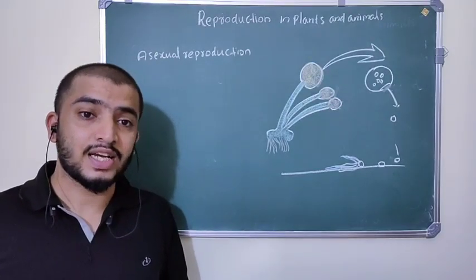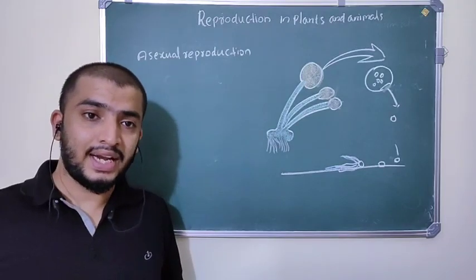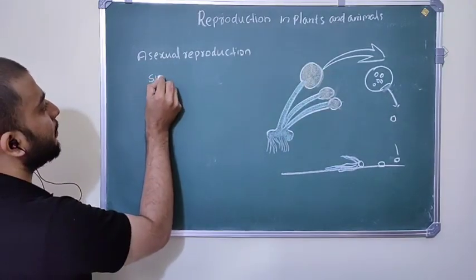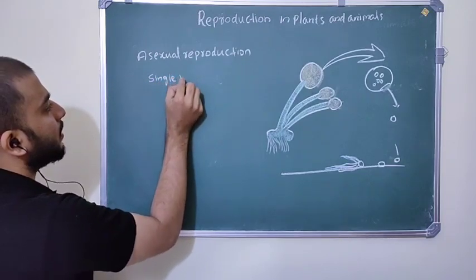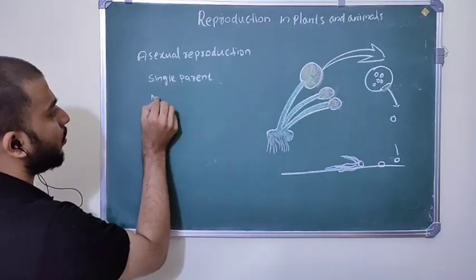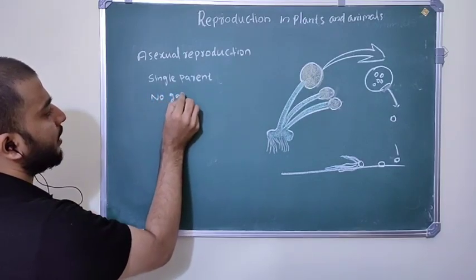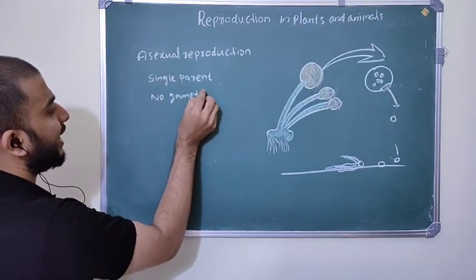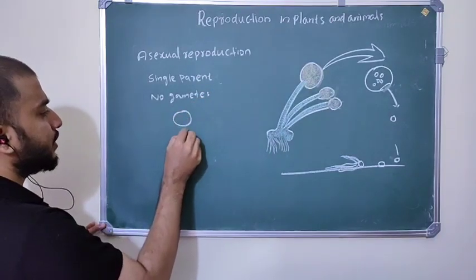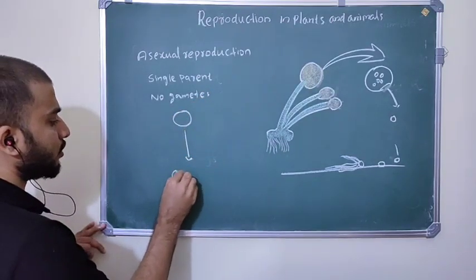But in asexual reproduction, there is only a single parent involved, and there are no gametes involved. No male gametes or female gametes. So a single parent produces its offspring.